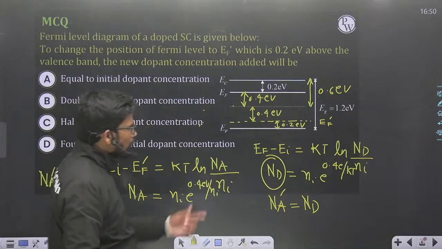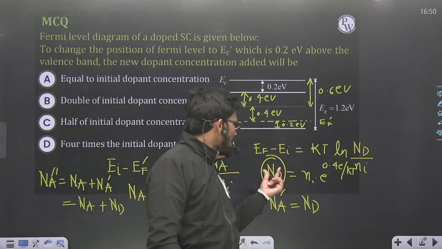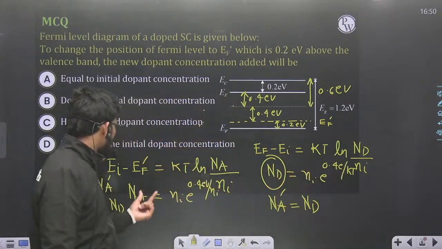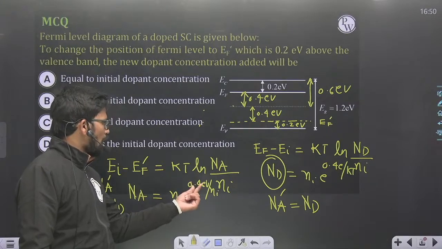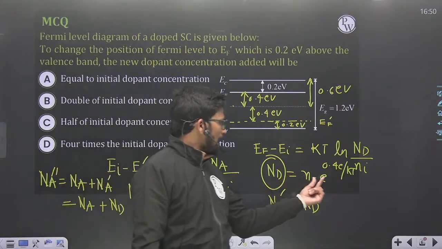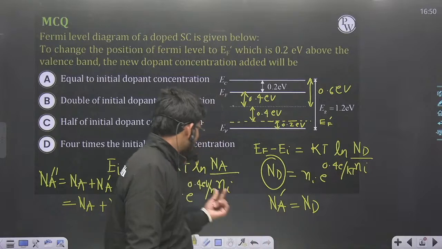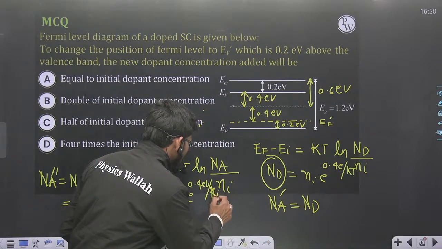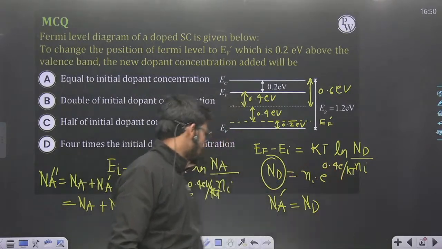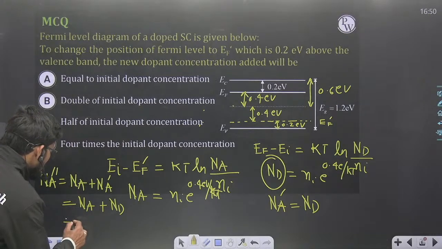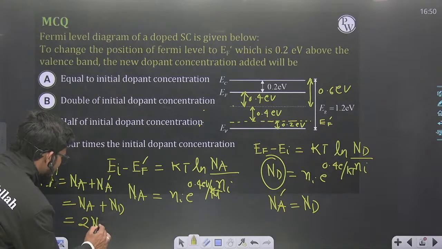And if you look very carefully, the magnitude of Nd and the magnitude of Na is the same, Ni into e to the power 0.4 upon KT. So this is nothing but equal to 2 Nd.